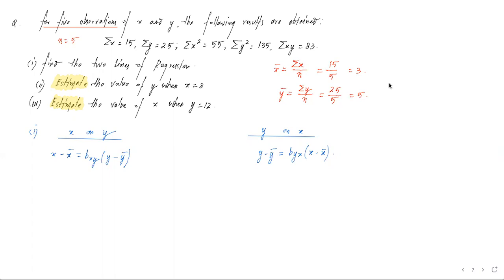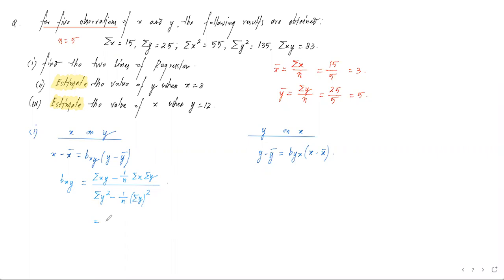Now, after the mean, what we need are the regression coefficients bxy and byx. तो सबसे पहले हम कैलकुलेट करेंगे bxy. bxy, once again we are going to write the formula. bxy का formula अगर हम लिख लें, so it is summation xy minus 1 by n summation x summation y upon summation y square minus 1 by n summation y का whole square.